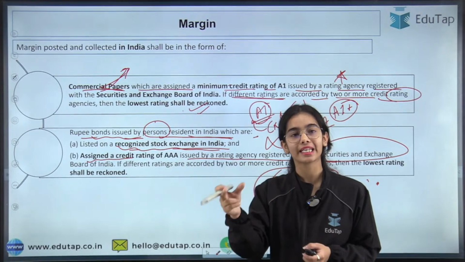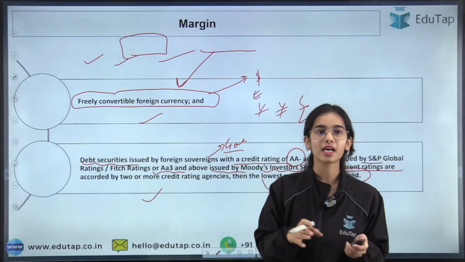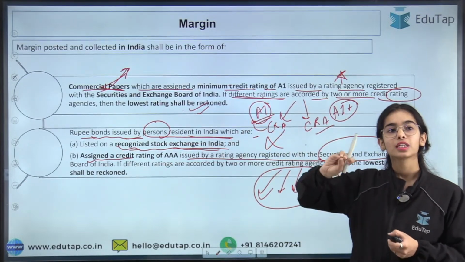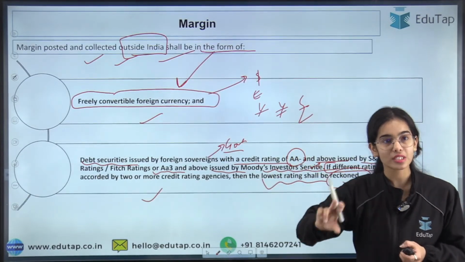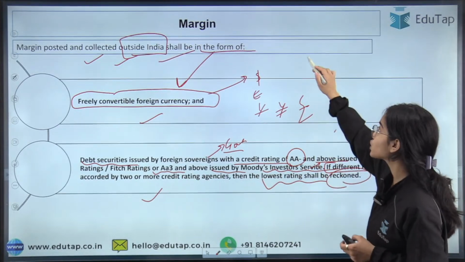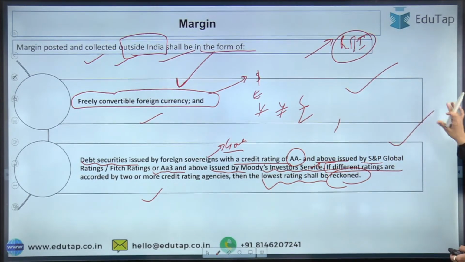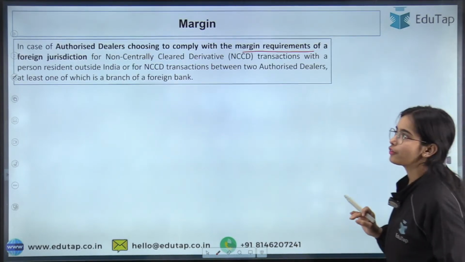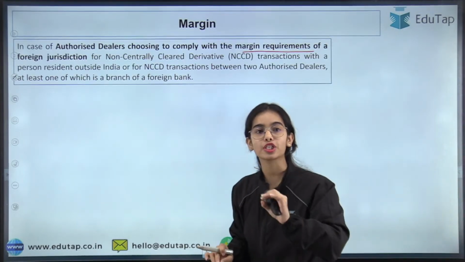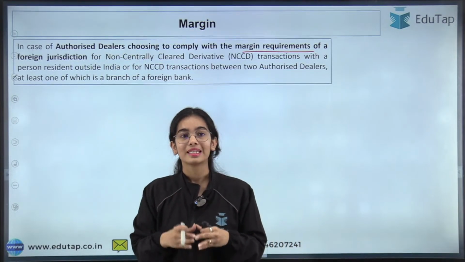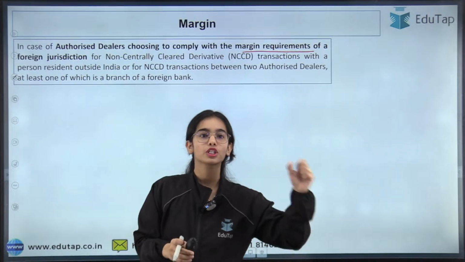If you are collecting or posting the margin in India, you should follow some rules, and if the margin is posted and collected outside India, following RBI's rules, the margin should be in these forms. But what if you follow the margin requirements of a foreign jurisdiction, given by the foreign authority?